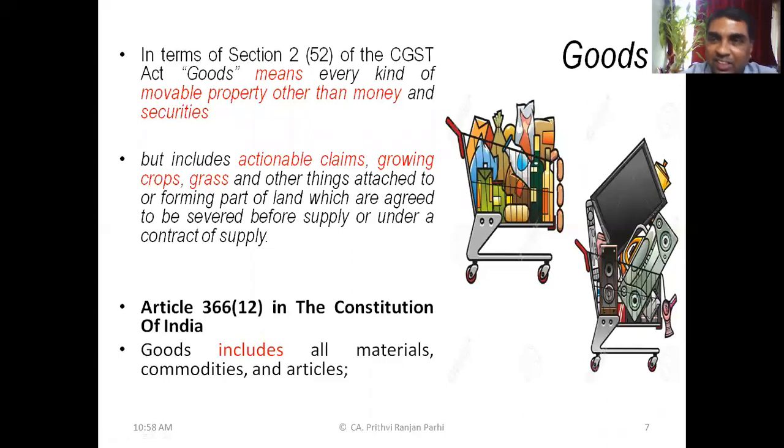Definition is also given at Sale of Goods Act. But here, when we are learning GST, we'll be sticking to this definition first. Goods means every kind of movable property other than money or securities. Money and securities are not goods. Actionable claims are goods. Growing crops are goods. Grass is also goods. And any other thing which is attached or forming a part of the land is also goods if they are agreed to be supplied under any contract. This is the meaning of goods.